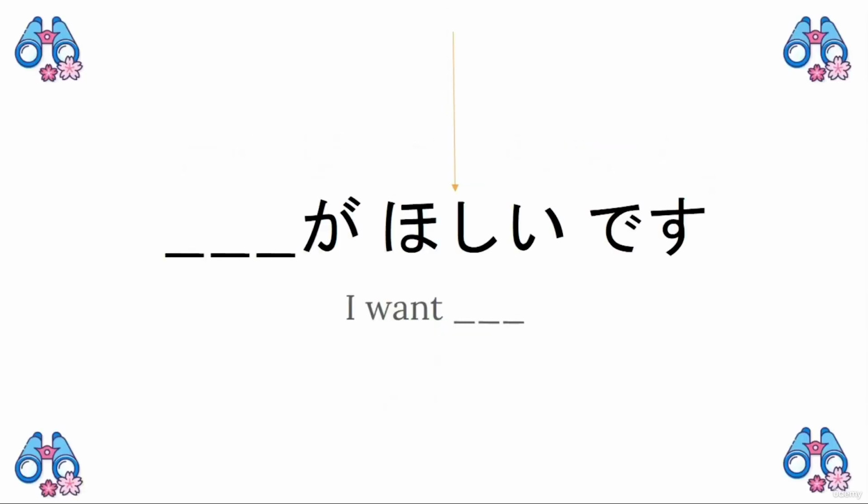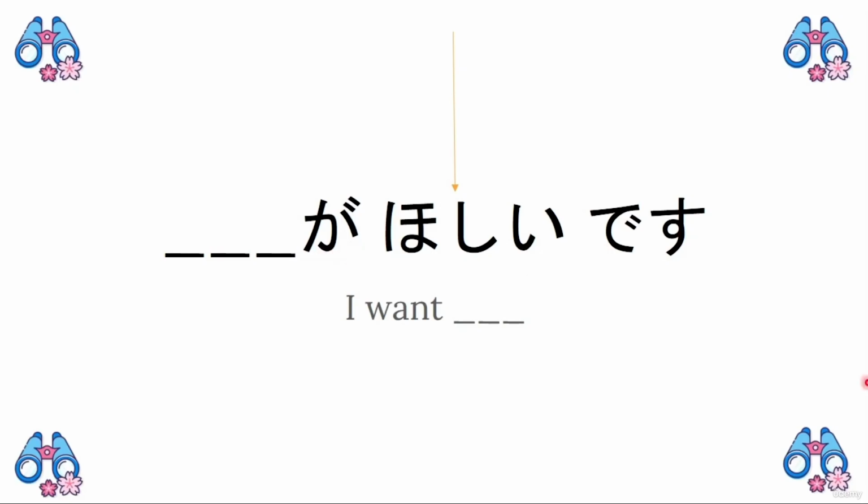And now I want to teach you another thing. So how to say I want something when we're talking about a noun. So it's not like I want to do something, but I want something. Like I want strawberries, I want watermelon, I want tea, okay? So something, a noun here, が欲しいです。欲しい means to want. 欲しいです。